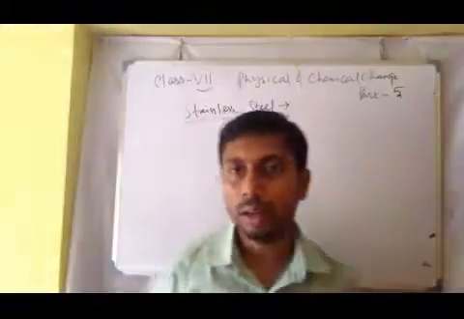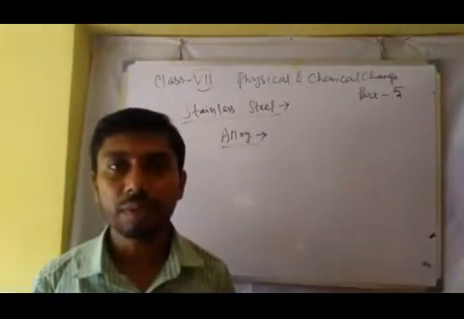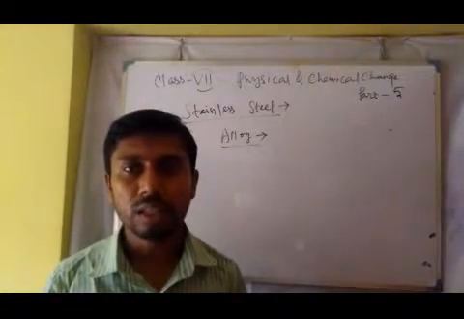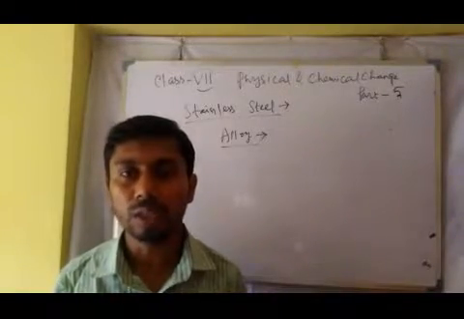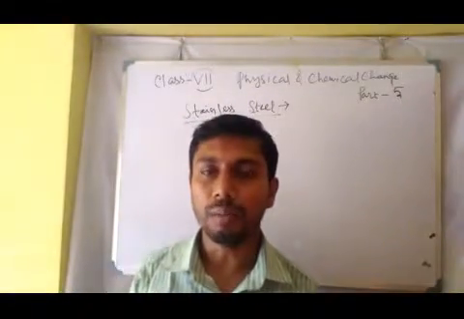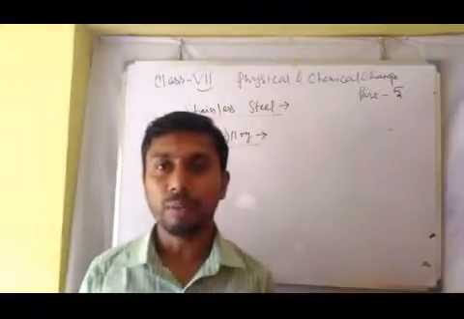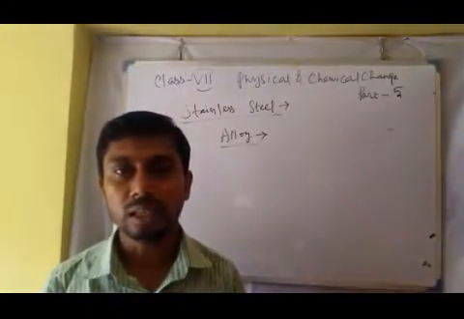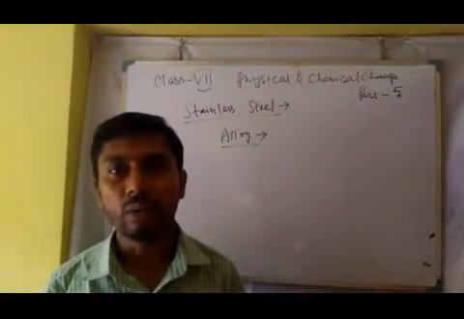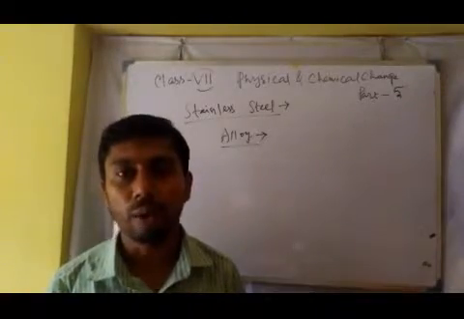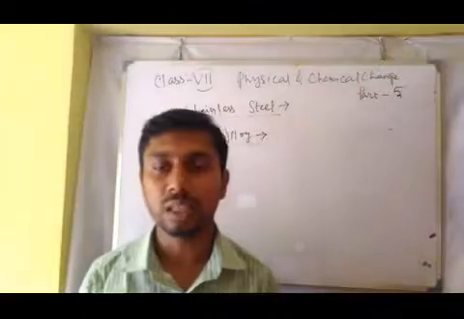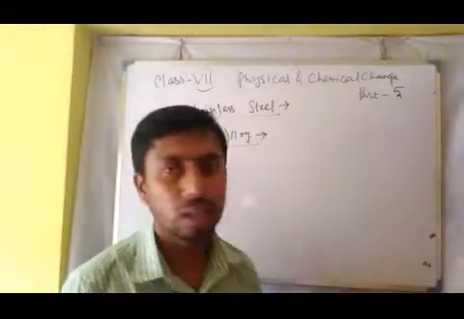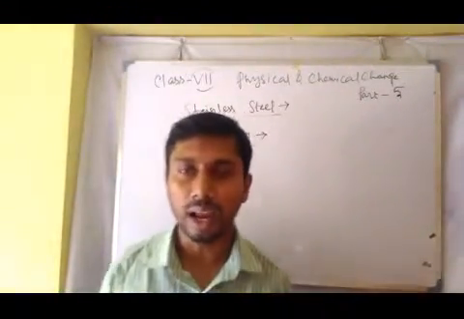So an alloy is a homogeneous mixture of metals. What is the meaning of homogeneous? That means the differentiation between the metals is not possible and they coexist in the same form. For this reason they are called an alloy.